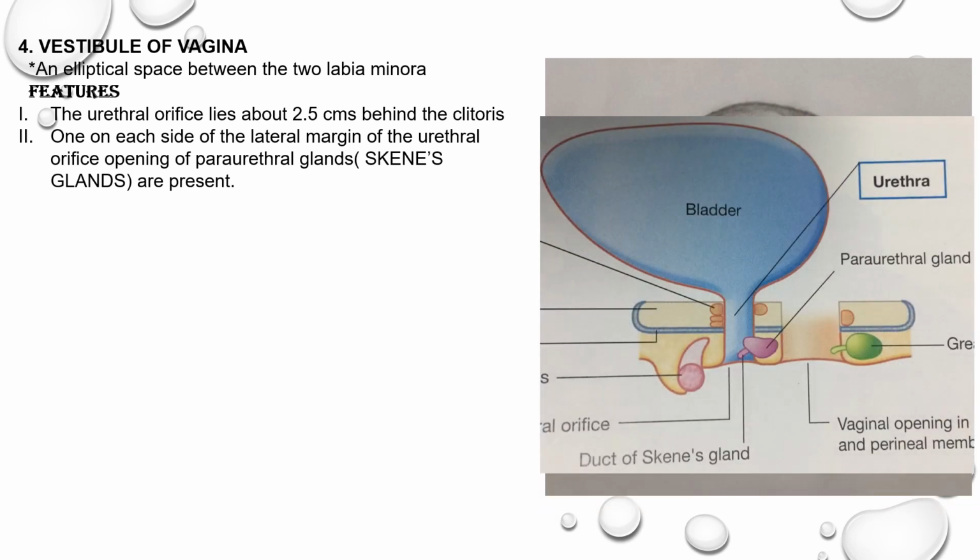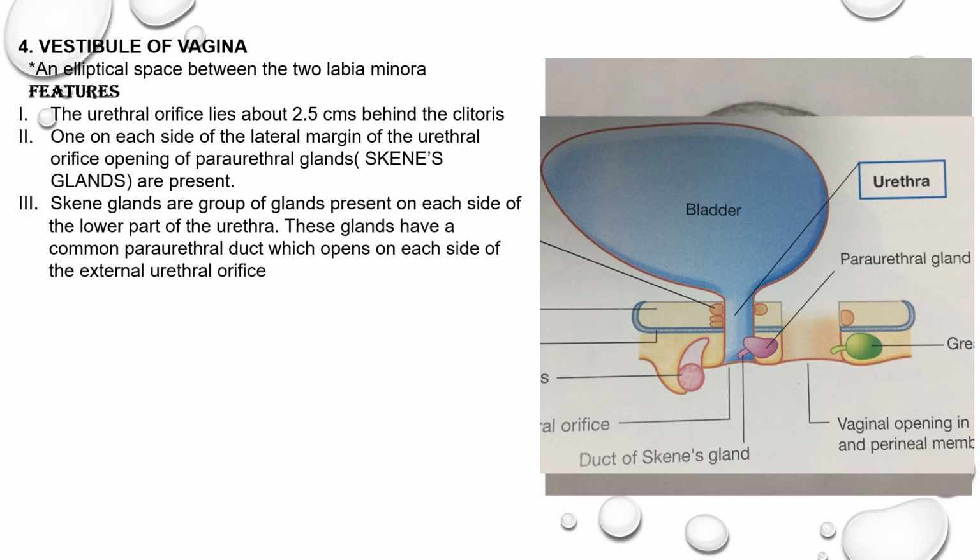These Skene's glands are a group of small glands present on each side of the lower part of the urethra. In this diagram, you can appreciate the paraurethral gland, that is the Skene's gland, in the superficial perineal pouch on one side of the lower part of the urethra. All these small glands have a common duct called the paraurethral duct, which opens on each side of the external urethral orifice.